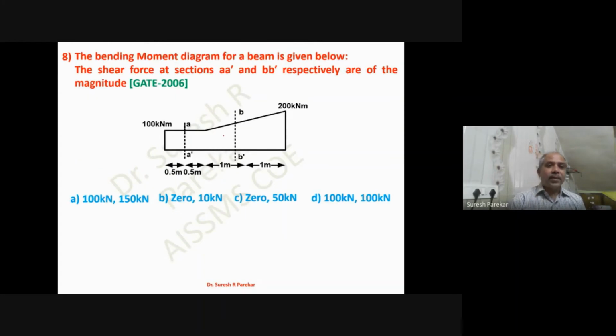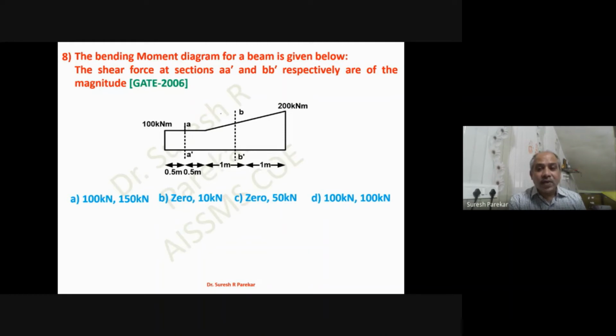Then we have the bending moment diagram given and the shear force at sections A dash and BB dash. So we know that shear force is the rate of change of bending moment. Now in this first portion where we have A dash, our bending moment is constant, so automatically my shear force is 0. So we have two options here at B also and we have at C also.